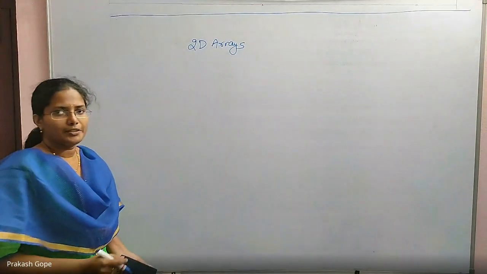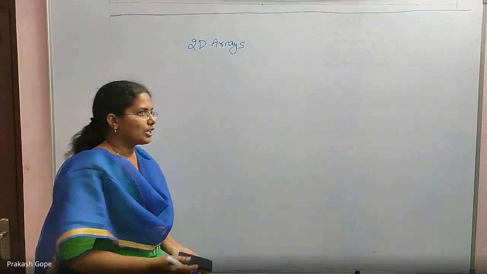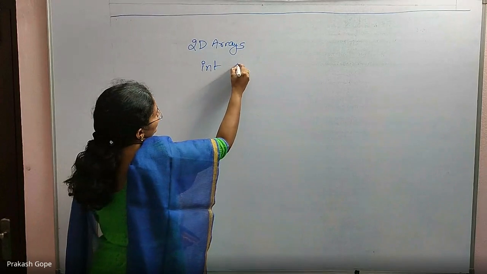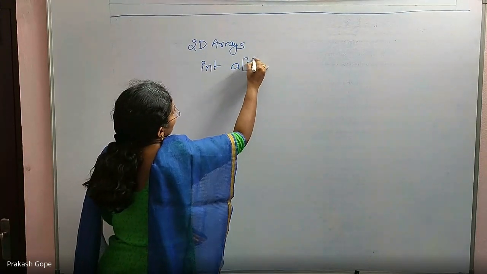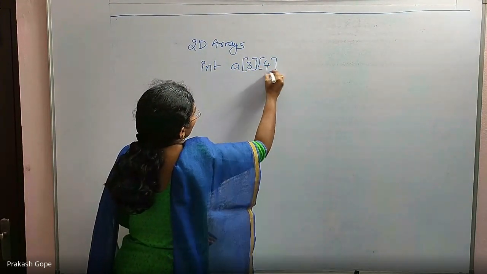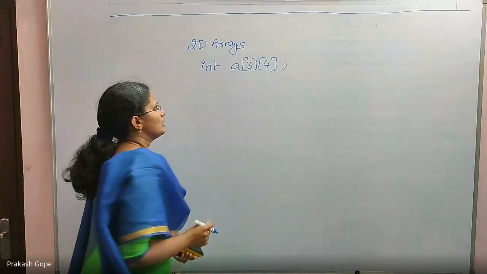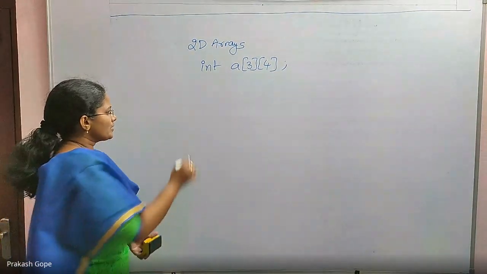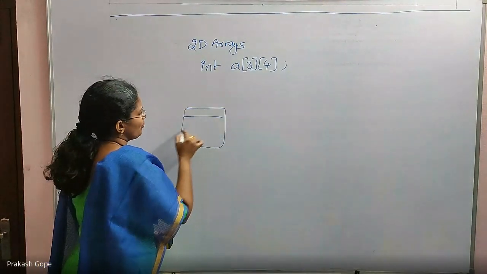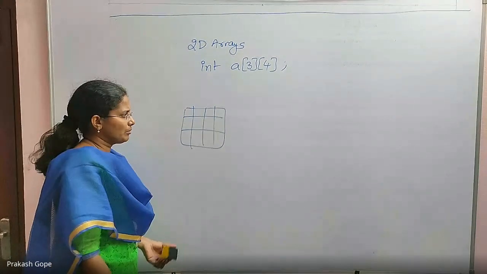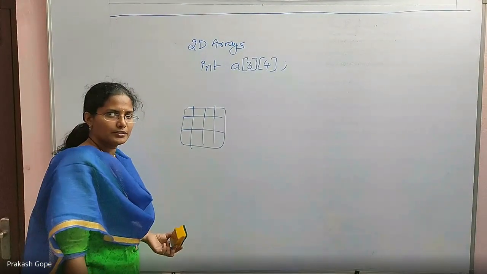Yes, two-dimensional array. How do we declare a two-dimensional array? Again, taking integers only. int A[3][4], 3 rows, 4 columns. This is the declaration. So our mind says there are 3 rows, 4 columns, so we assume a box like this. But internally memory is not like this.